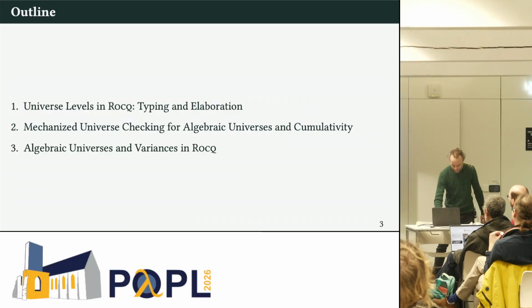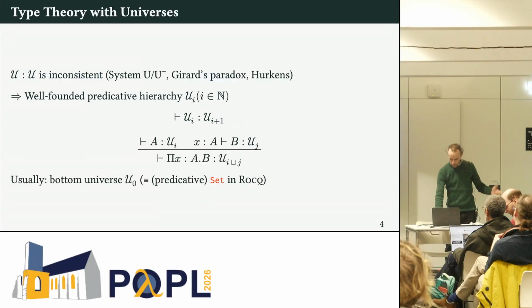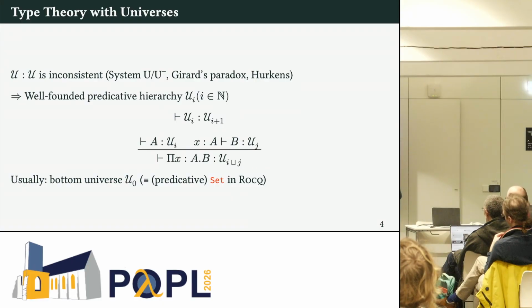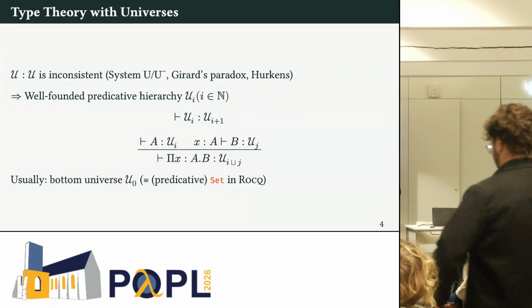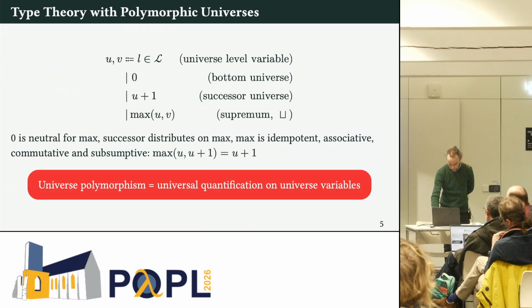Universe levels in Rocq, typing and elaboration. You know everything about universes. If you don't have them, your theory is inconsistent. You get Girard's paradox, Hurkens, whatever. You have a well-founded hierarchy indexed by natural numbers. Dependent products take the max, and usually you have a bottom universe, which we will call U0. It's predicative Set in Rocq.